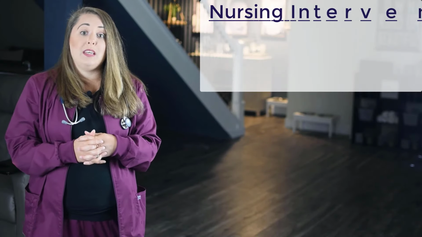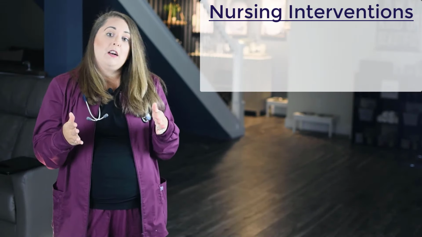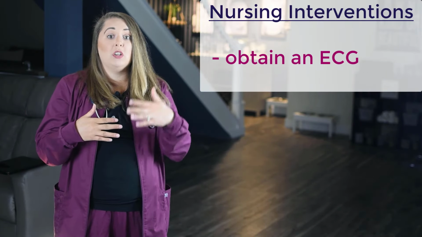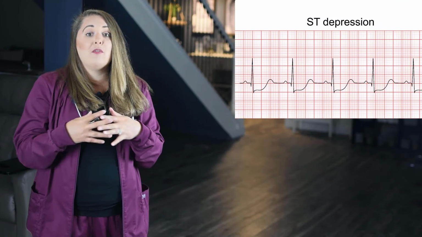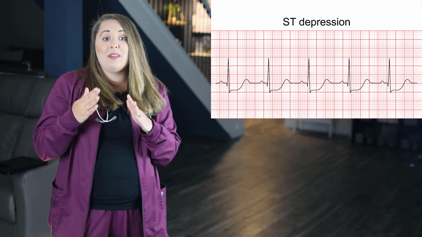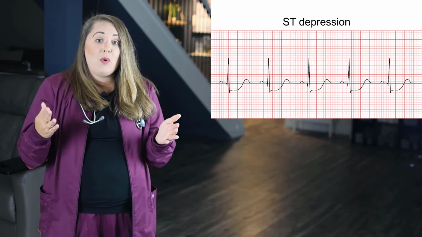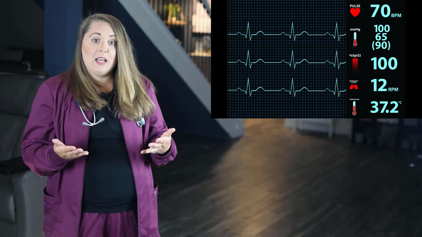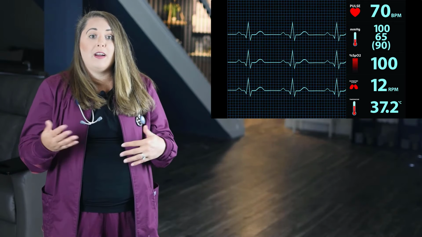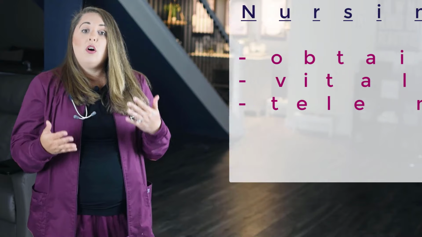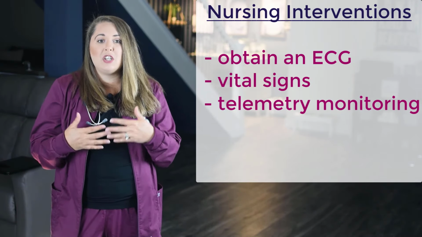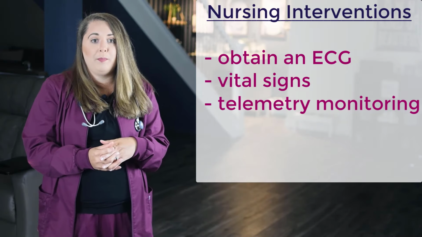And lastly, let's talk about some key nursing interventions for these patients. So the first common intervention is you'll want to obtain an ECG when a patient complains of that anginal episode or that chest pain. And remember, you're going to be looking for that ST segment depression and the T wave inversion. Next, you'll want to make sure you're consistently checking vital signs, including blood pressure, heart rate, respiratory rate, and pulse oximetry. You'll also want to make sure that the patient is on a continuous telemetry monitor to catch any kind of cardiac arrhythmias that may occur.